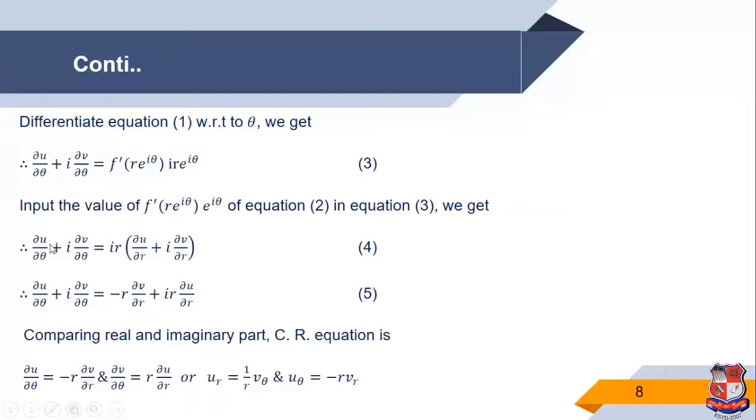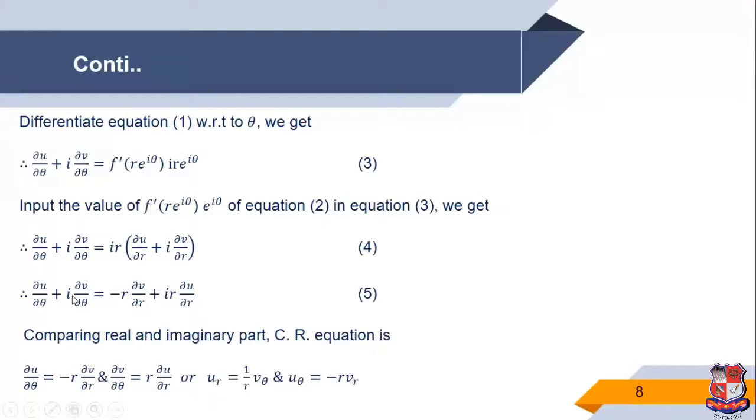Then we get del u by del theta plus i del v by del theta is equal to i into r, times del u by del r plus i into del v by del r, from equation 2. Now multiplying by ir, i into i is i squared, which is minus 1, so the real part is minus r del v by del r plus ir del u by del r.